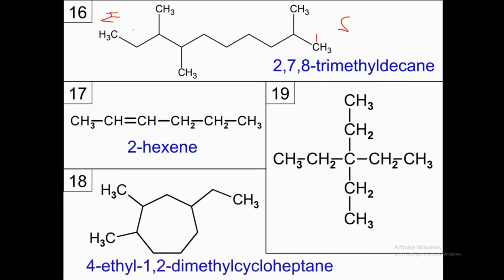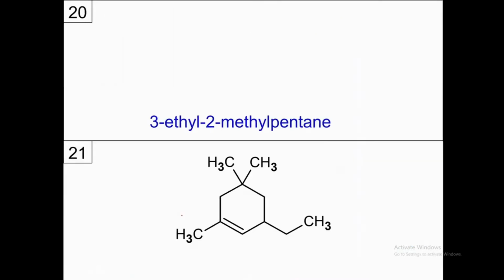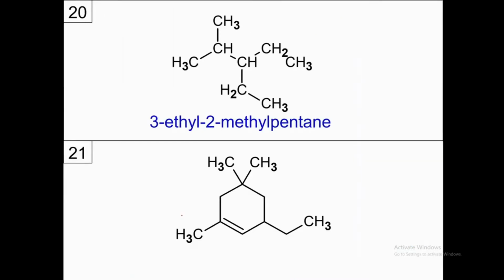Compound 18 is very simple. So 4-ethyl, we will start numbering from this one. 1, 2, 3, 4. So 4-ethyl 1,2-dimethyl cycloheptane. And compound 19 is 3,3-diethyl pentane. Compound 20 is 2-ethyl 3-methyl pentane.